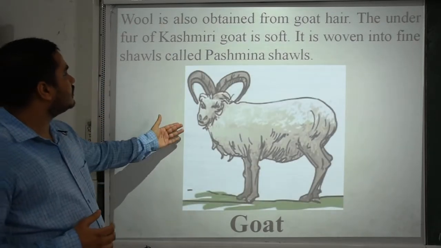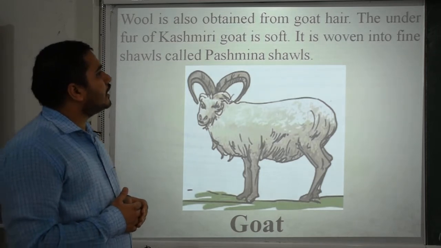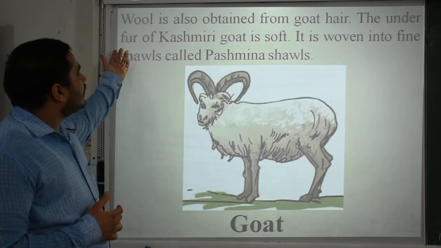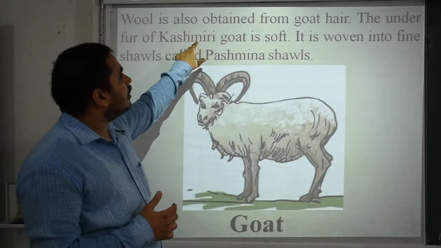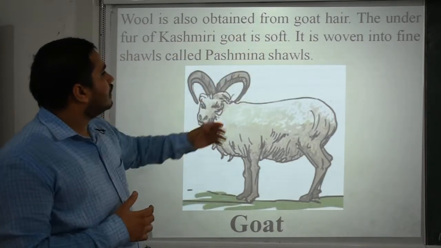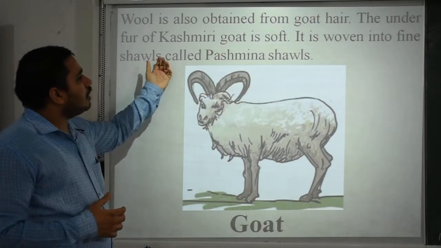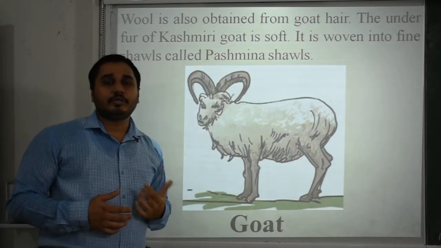Move here. Next, it is goat. Wool is also obtained from goat hair. The underfur of the Kashmiri goat is soft. Please remember in your mind, the Kashmiri goat gives soft hair. It is woven into fine shawls called Pashmina shawls, which are famous from Kashmir.